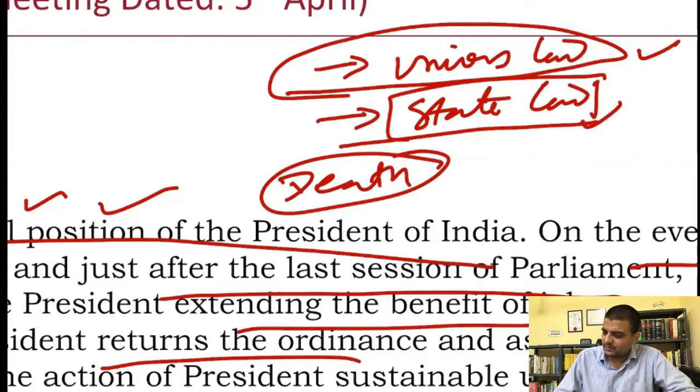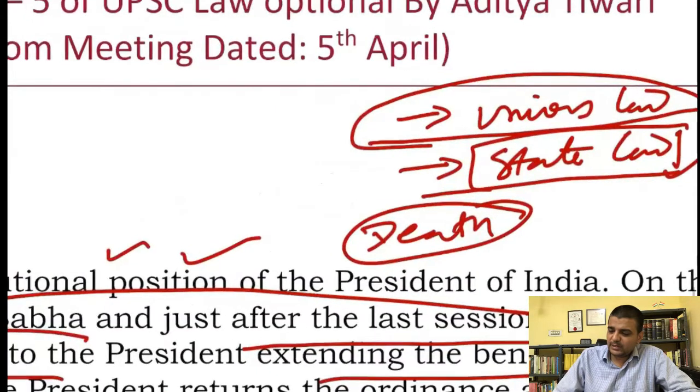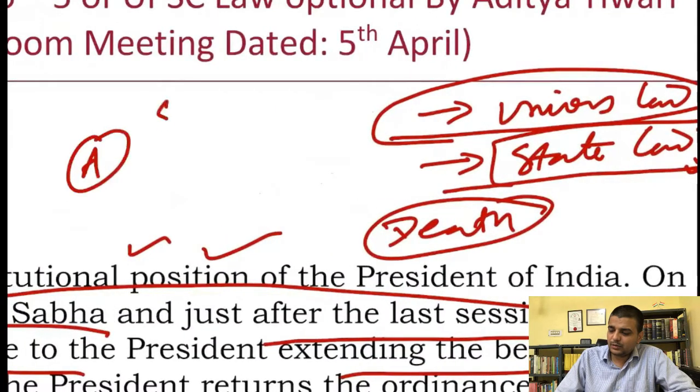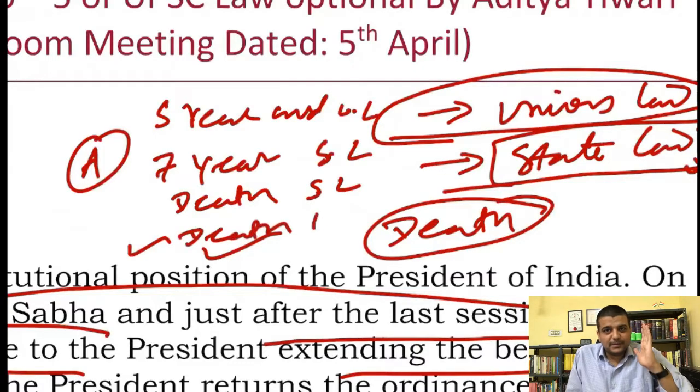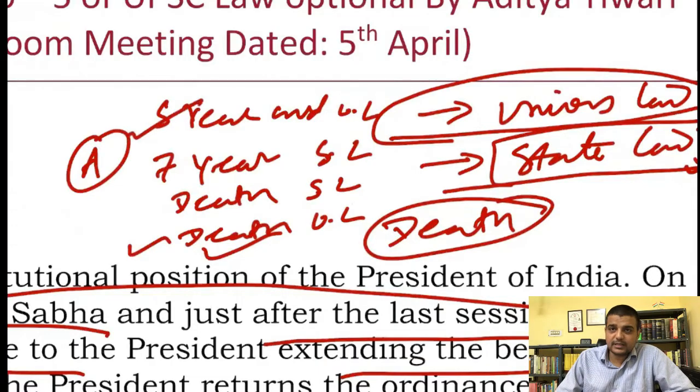Let me give you an example. Suppose a person A was punished for 5 years under union law. He was punished for 7 years, as he violated a law under state law. He was punished for death under state law. He was punished for death under union law, right? So that was the judgment. In the judgment they say, okay, you have violated this law, this is the punishment. Now in the case of this particular conviction, the president can pardon this, and the death sentence too, but the governor can pardon this 7 years because it was state law, and the governor can pardon death only in relation to state law.